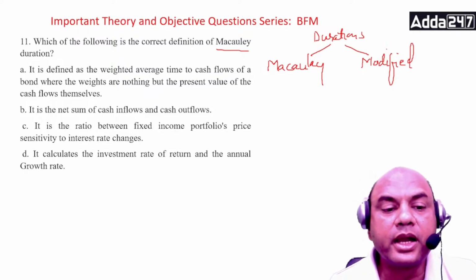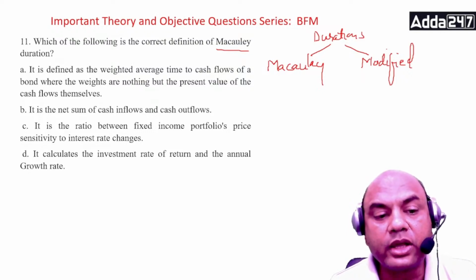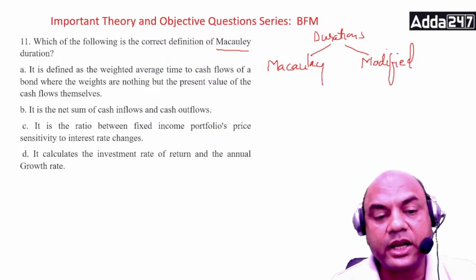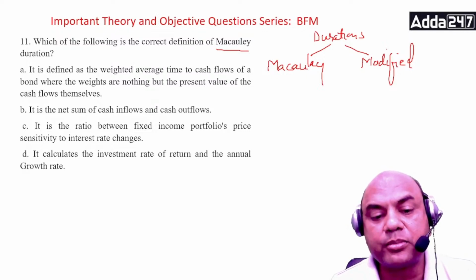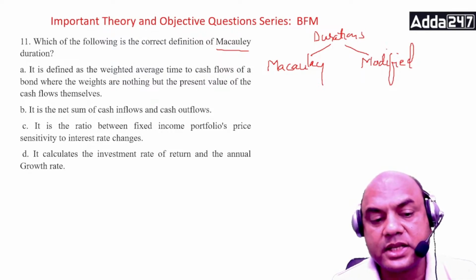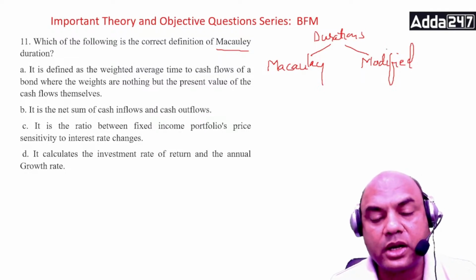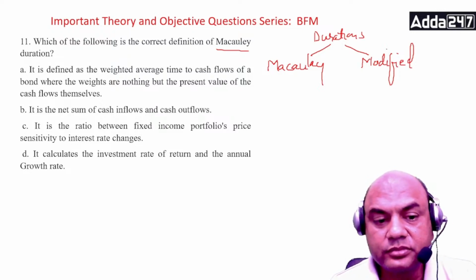Let's see. It is defined as the weighted average of cash flows of a bond where the weights are nothing but the present value of the cash flows themselves. It is a net sum of cash inflows and outflows. It is a ratio between the fixed income portfolio's price sensitivity to interest rate changes. It calculates the investment rate of return and annual growth rate. So what is the correct answer?